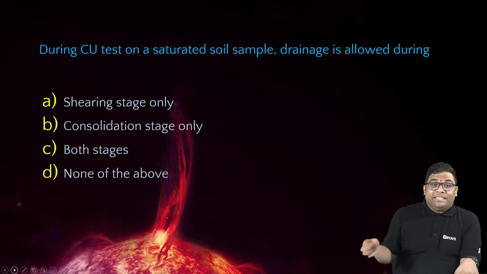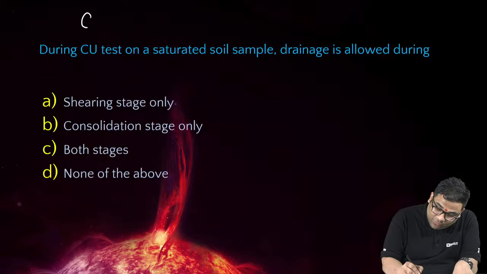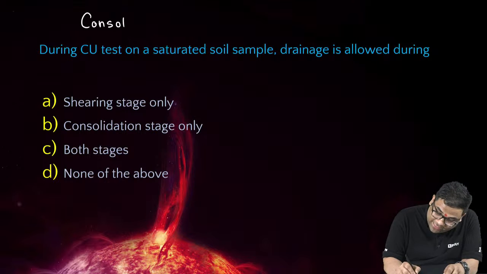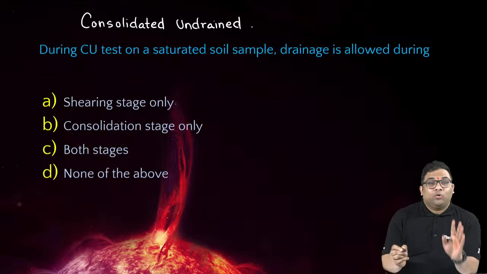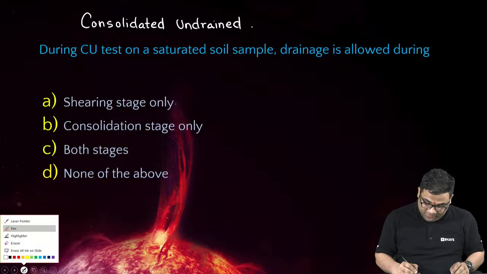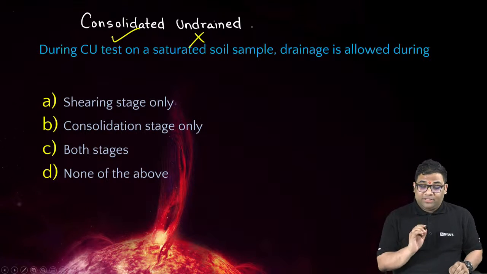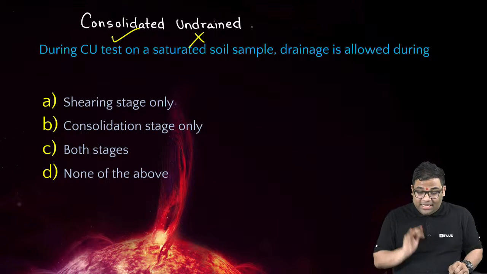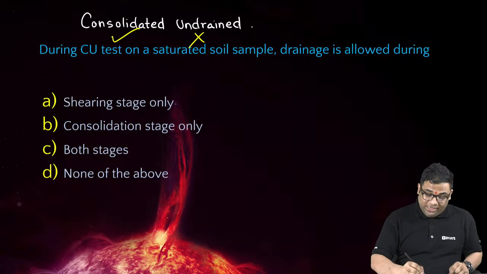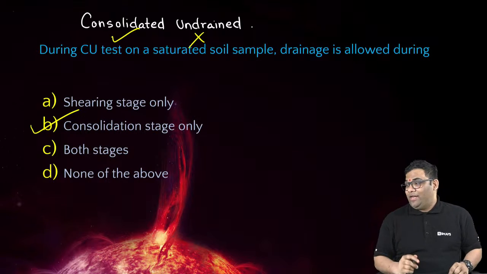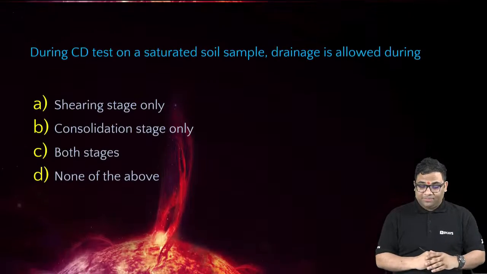Very good. CU. CU means what? Consolidated undrained. Consolidated means what? Drainage is possible. Undrained means what? Not possible. So you see the first one is the consolidation stage, and therefore drainage is possible only in the consolidation stage. Very good. Now answer the next question.